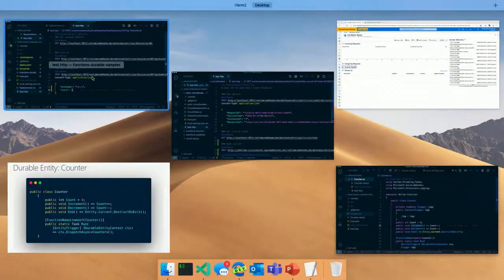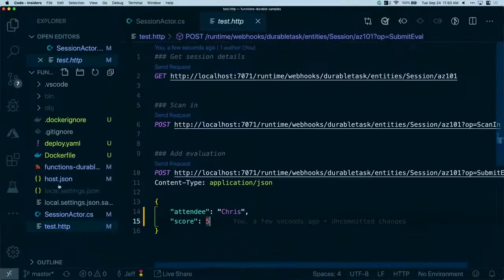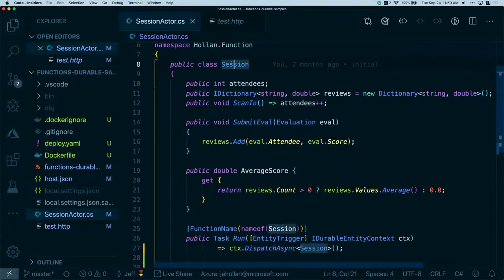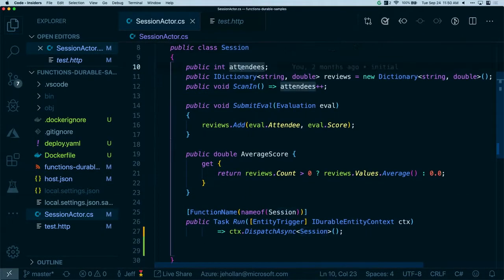I won't run the sample, but I will show it because I think it's a good one to visualize. Imagine here that I have sessions. So I have a session class, like a session at .NET Conf. Every session has attendees, the number of people who are viewing it. Maybe they can submit reviews or evaluations, which is going to be a dictionary with a string and a double, the string being the attendee name, the double being the score. And I can also submit an evaluation, which is a method to submit an eval.